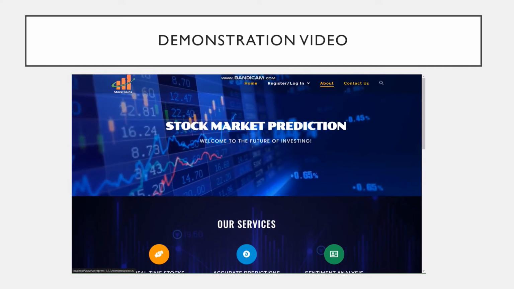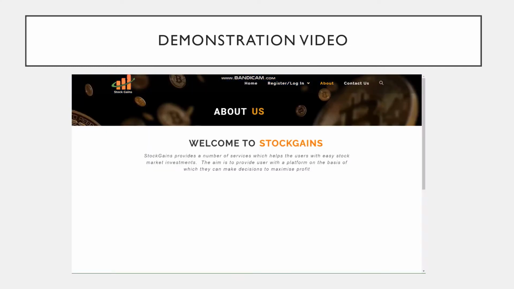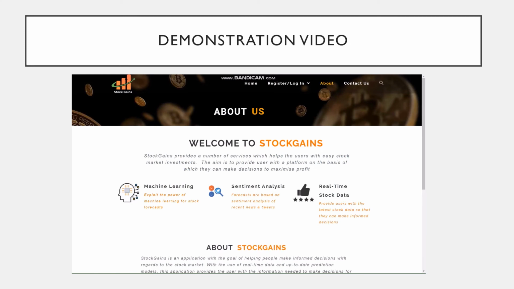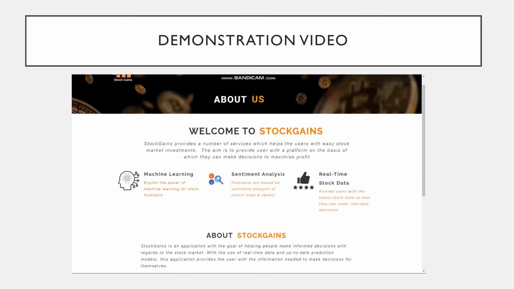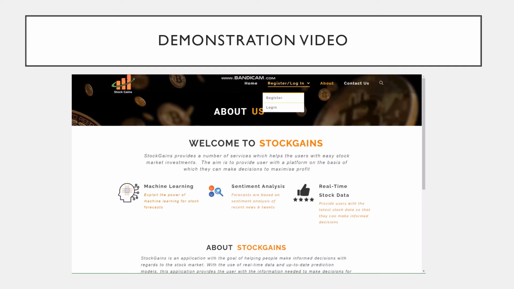If they want to know a bit more details about the features, they can click on the About button in the nav bar and get to know a bit more about the actual features offered by Stock Gains. I will be going through these features one by one. So let's start by creating an account.